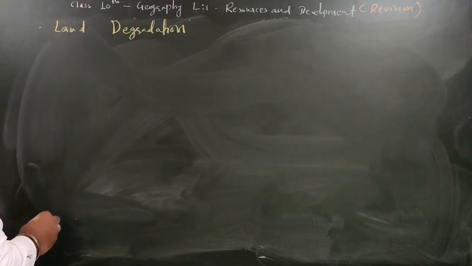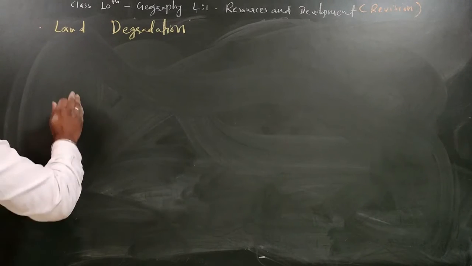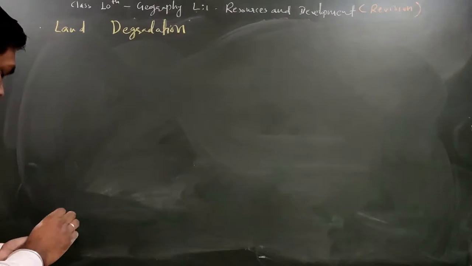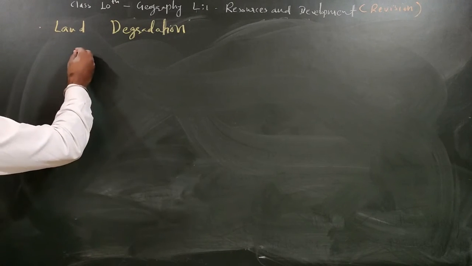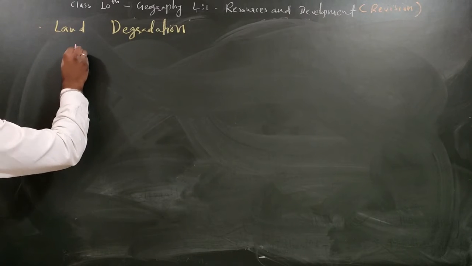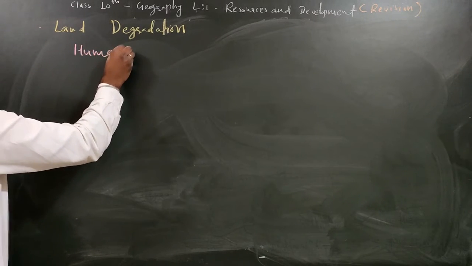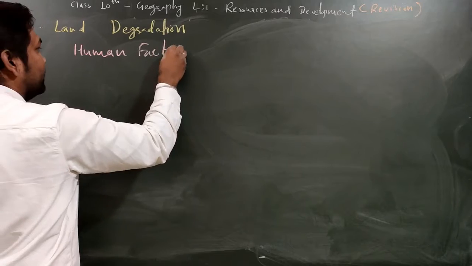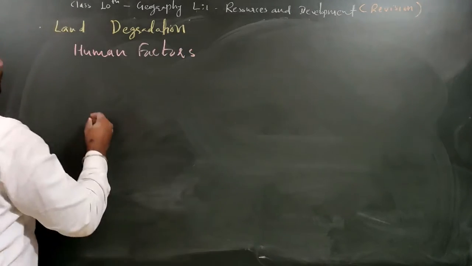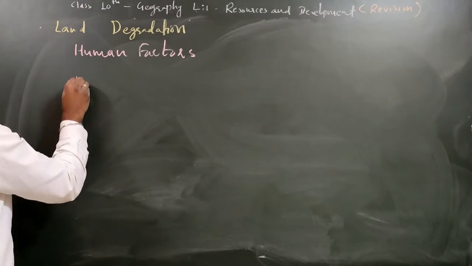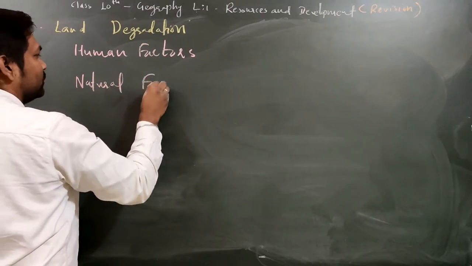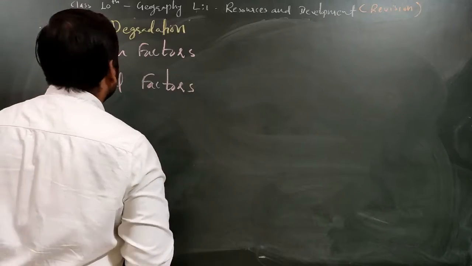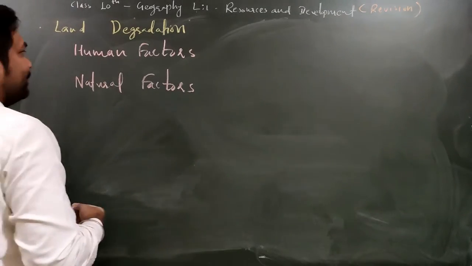So here the first very important point that we must clear is that land degradation can take place by two factors, because of the human factors and because of the natural factors. Fine. So what can be the human factors?